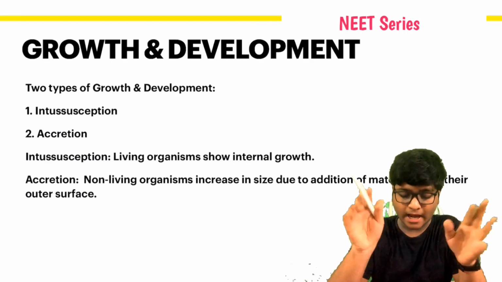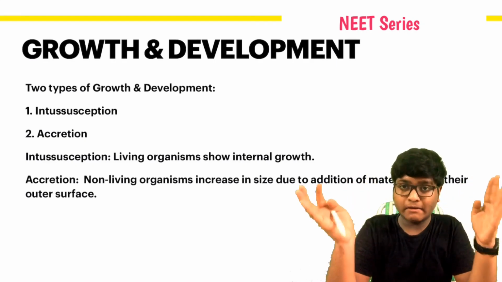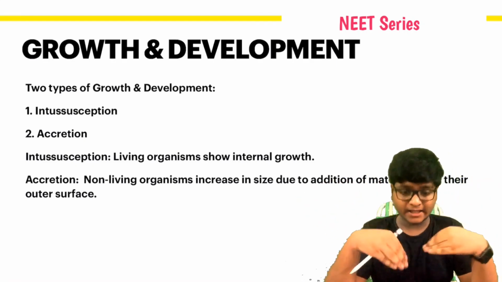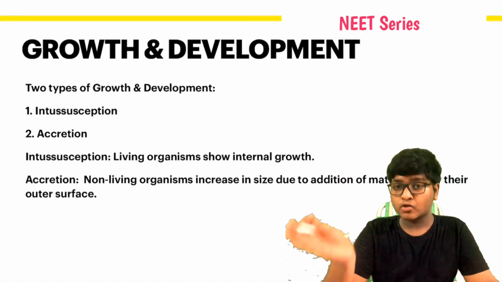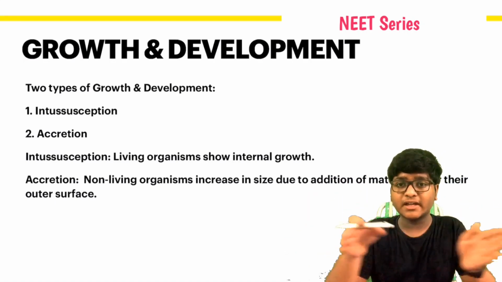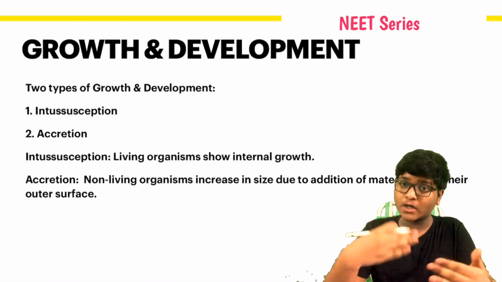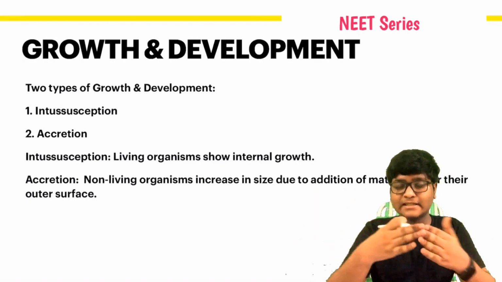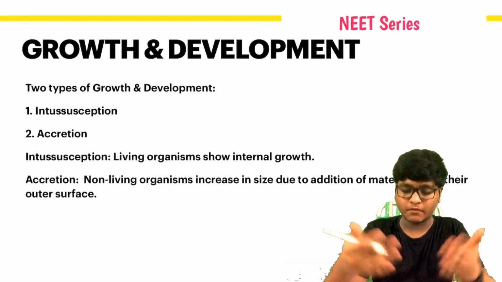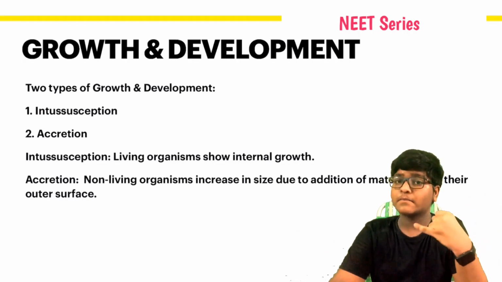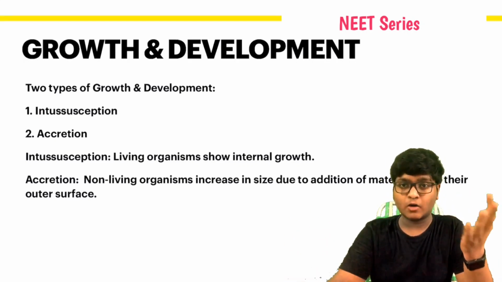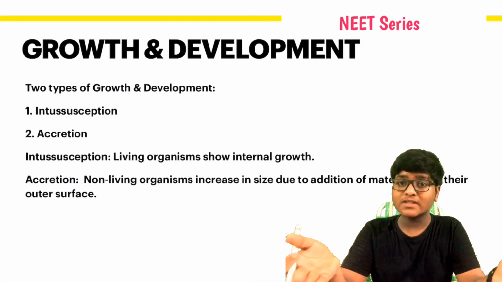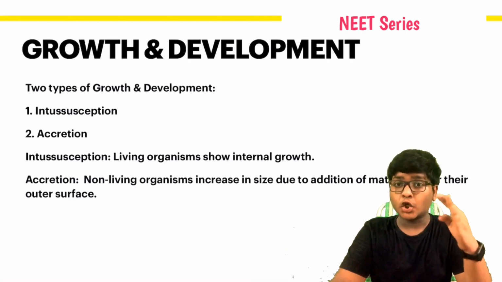Growth and development. There are two kinds of growth, that is intussusception and accretion. What is intussusception? Internal growth is generally termed as intussusception. What is accretion? It happens in non-living objects, for example sand, mountains, stones and all. These show accretion.